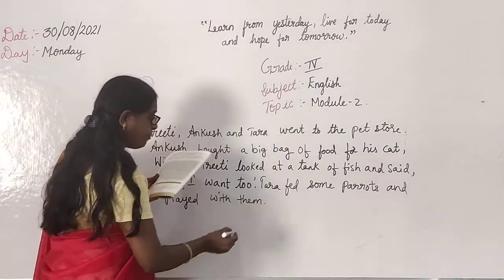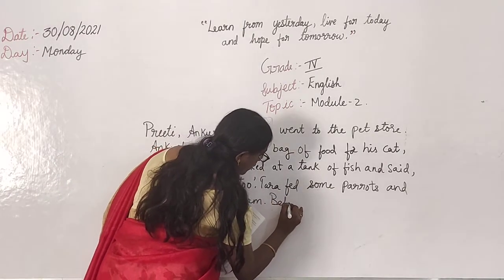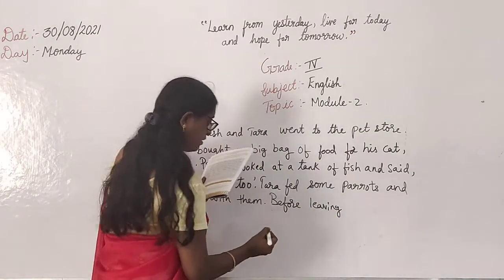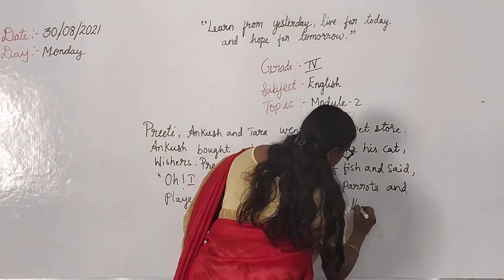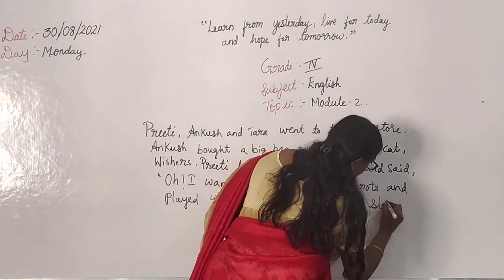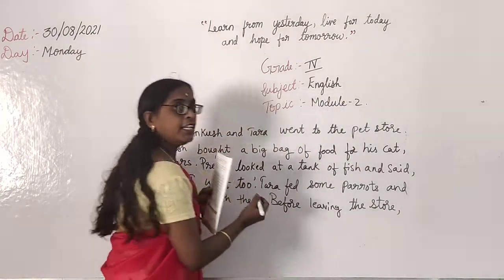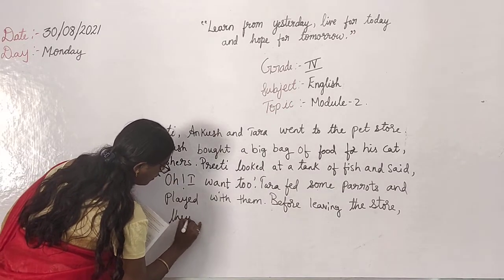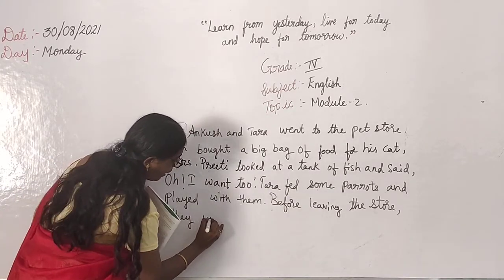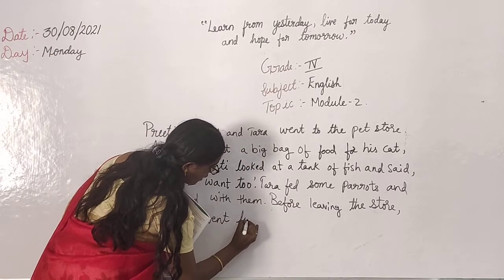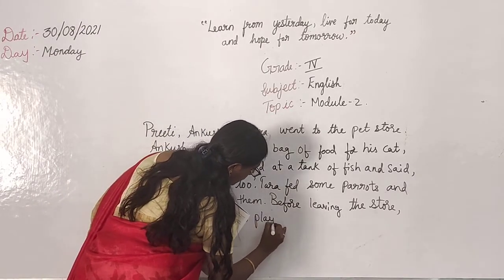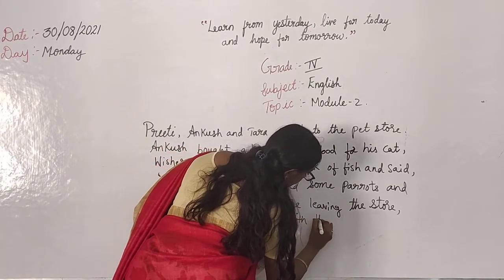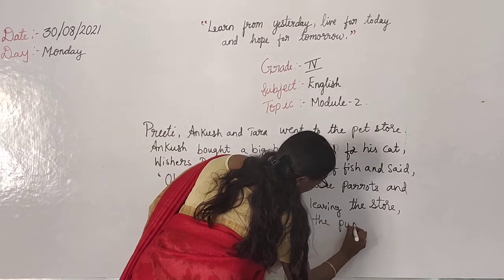Okay, then full stop. Before leaving the store. Okay, then comma again. Then they went to play with the puppies.